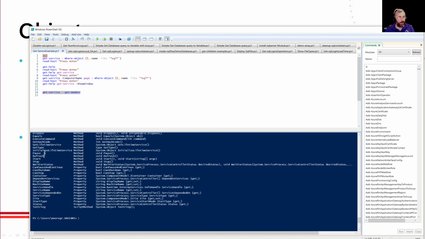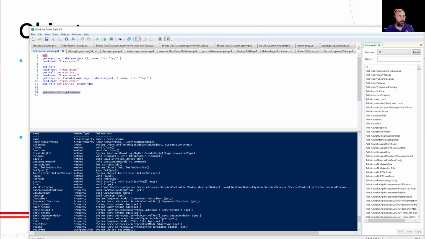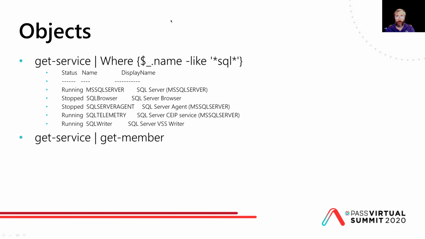So this is the object. This does not necessarily mean that this commandlet can do that, but the object put out by this, I can tell it to start and stop. So I very much want you to think about that. But notice when we look at the output of this, it will only show us the three most critical properties that it thinks we want to see. We can see others. We'll talk about that in just a minute.